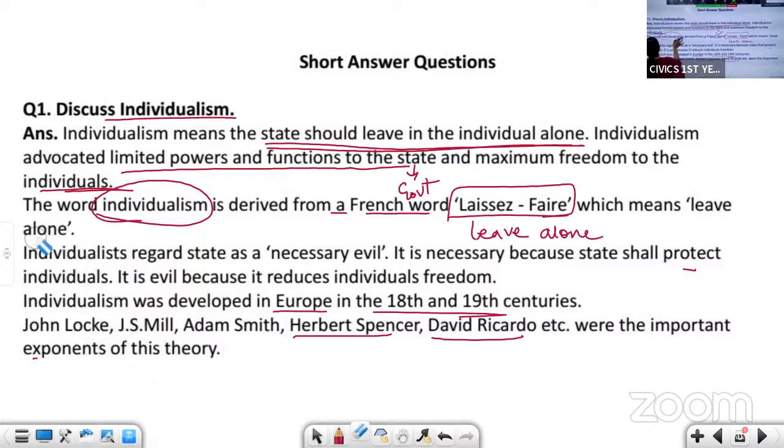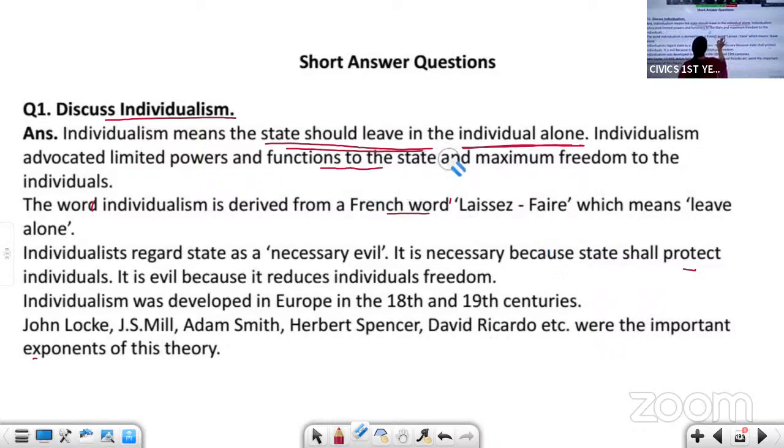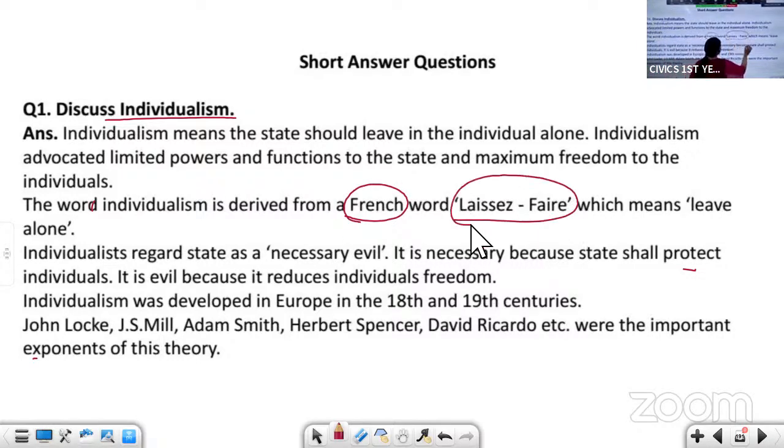Individualism is nothing but giving the individuals more importance than the state. They said that the state should govern less and maximum freedom should be given to the individuals. The word individualism is derived from the French word laissez-faire, which means leave alone. The individuals should be left alone. The state should not interfere in every aspect of an individual's life.